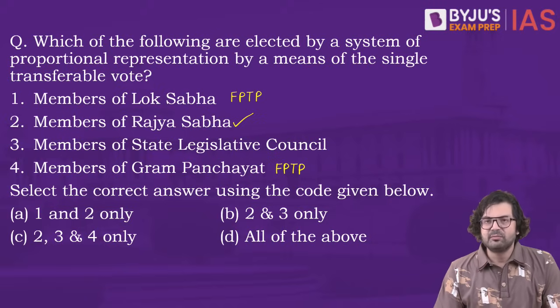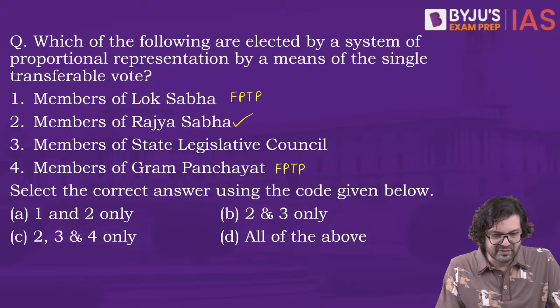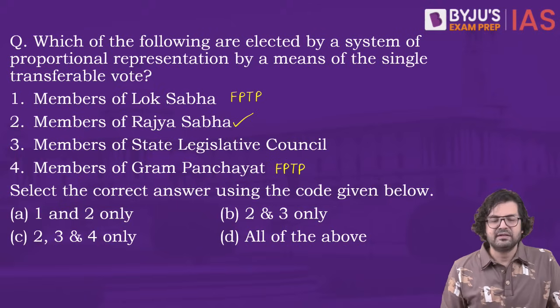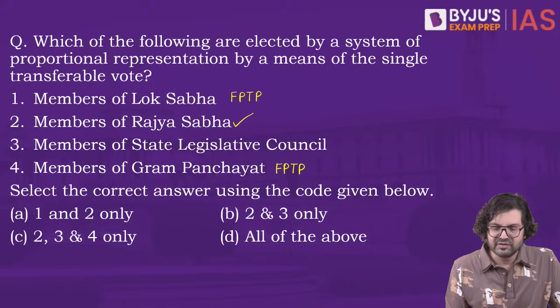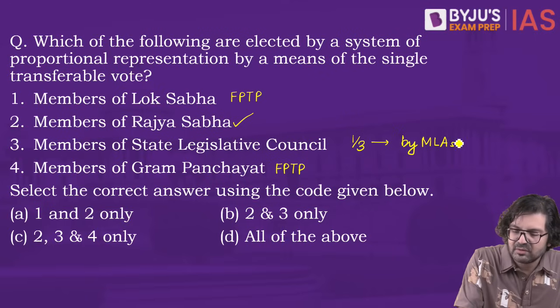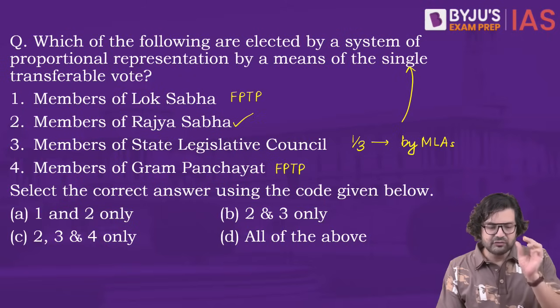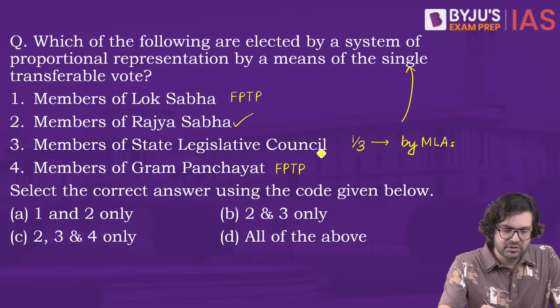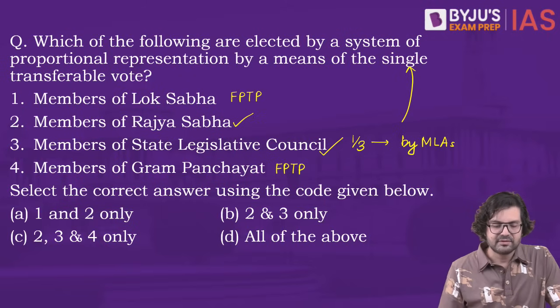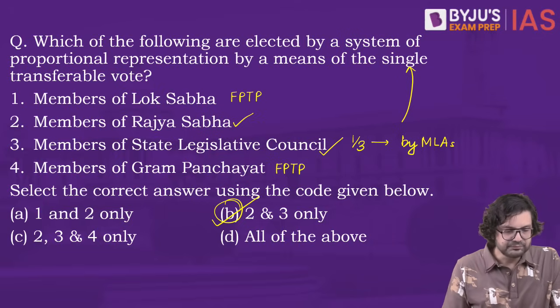They are elected by a system of proportional representation by means of single transferable vote, and so are the members of the state legislative councils, at least those 1/3 members who are chosen by the MLAs. They are elected through a system of proportional representation by means of single transferable vote. So 3 is also correct. 2 and 3, B is the right answer.